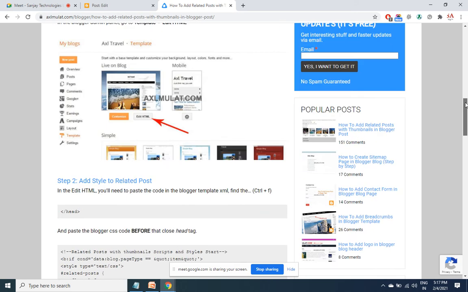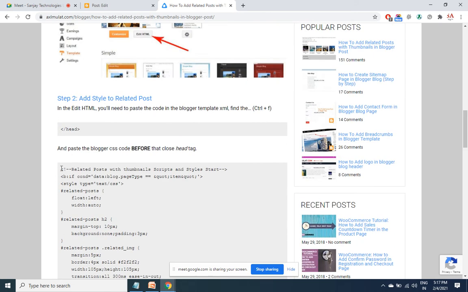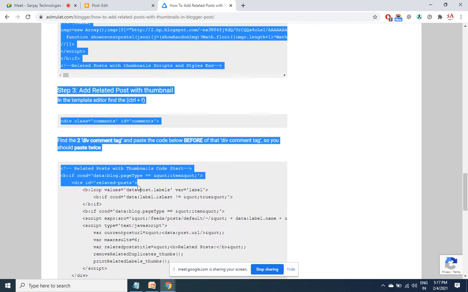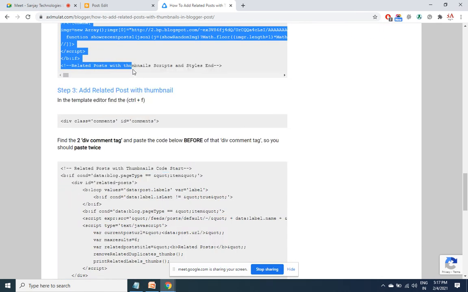Okay, so let's do it. I'm copying this code. Copy.